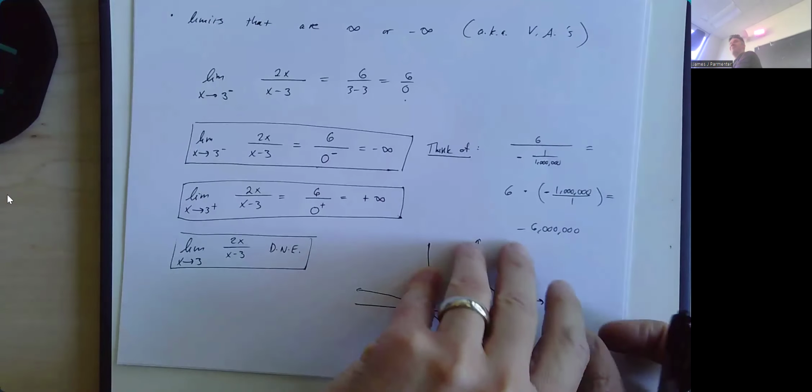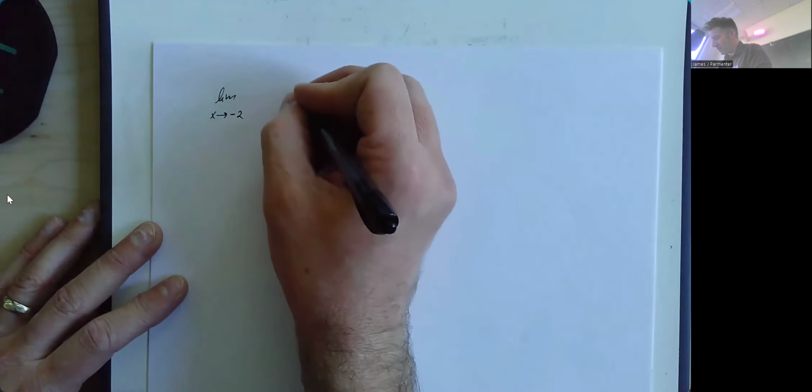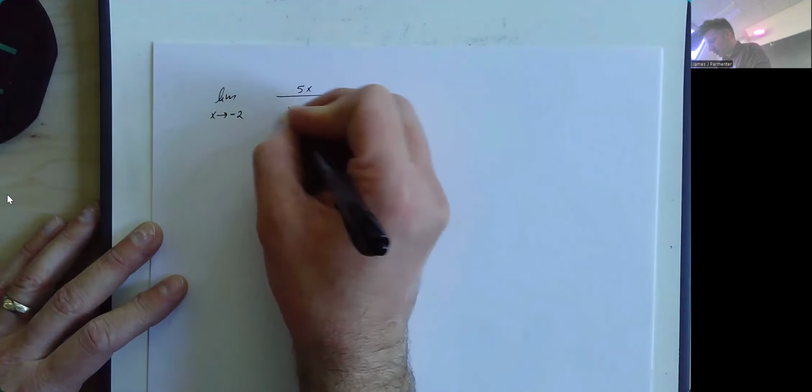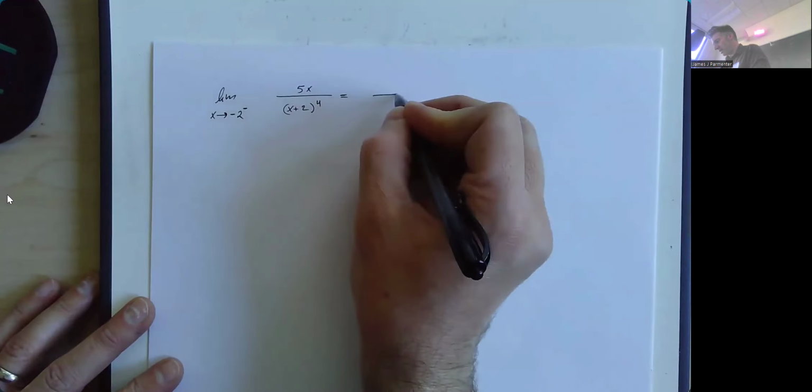Let's look at the next example, which is exactly the question you're asking. Good question. So for example, if we had the limit as x approaches -2 from the left of 5x over (x plus 2) to the 4th. Well, if I plug in that -2, I'm going to get -10 on top.